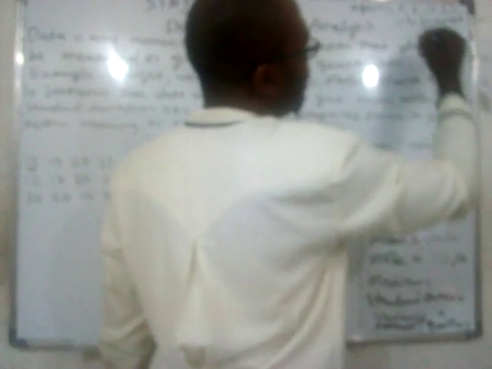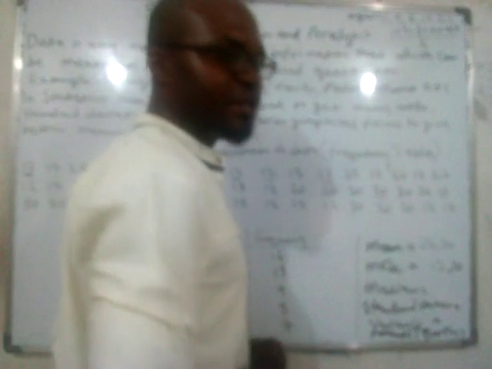Can we calculate this mean? How do we calculate it? The mean simply means addition of all of them, is it not? 1 plus 9 plus 8 plus 10 plus 2 plus 3, all over how many numbers they have? 1, 2, 3, 4, 5, 6. This will give us the mean, is it not?